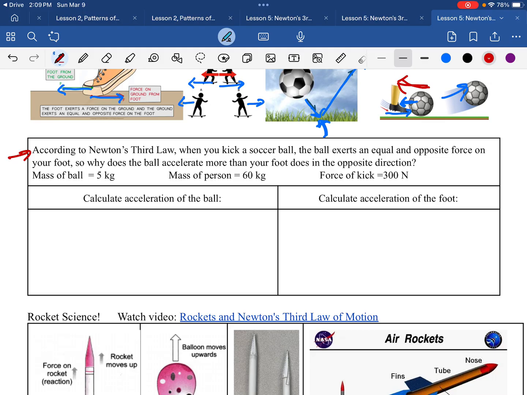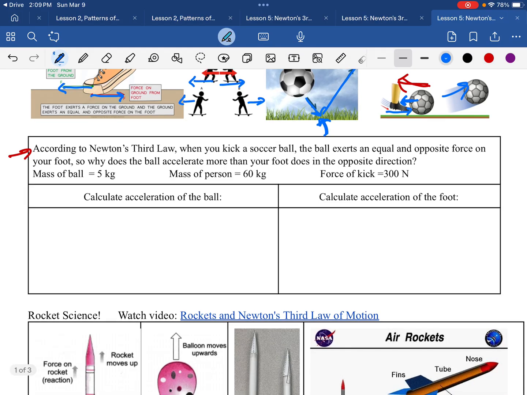So we're going to do a little math. Newton's second law states that force equals mass times acceleration, F = ma. We're going to solve for acceleration. We're going to get a by itself. So we're going to divide both sides by m.